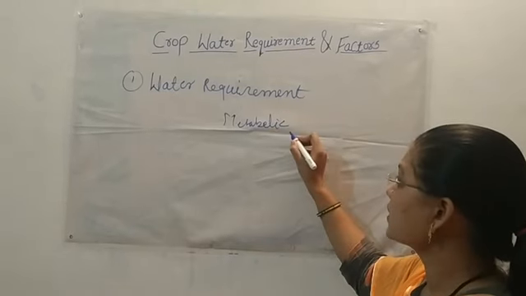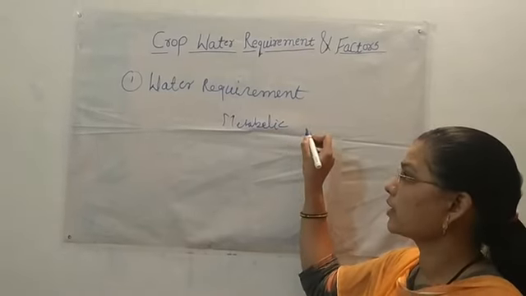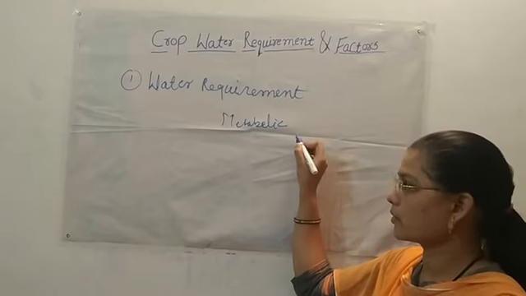Water required for the metabolic process is equal to water required for evapotranspiration.